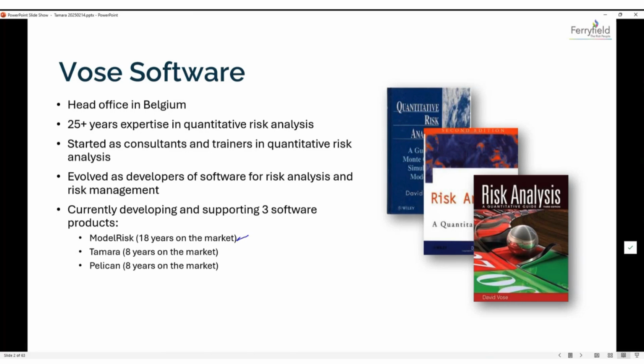One is ModelRisk, and we have it on our web page, if you go to ferryfieldgroup.com/virtual sessions, or if you look for YouTube Ferryfield Group in Google, you will see videos about ModelRisk, right? This is basically risk management and Monte Carlo simulation on top of Excel models.